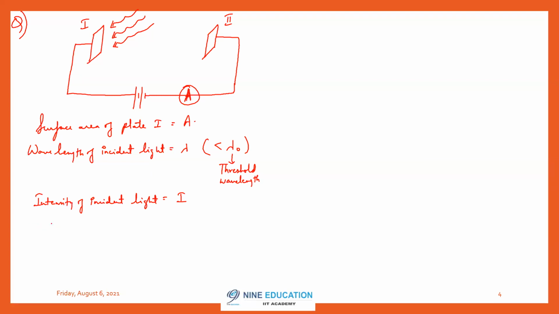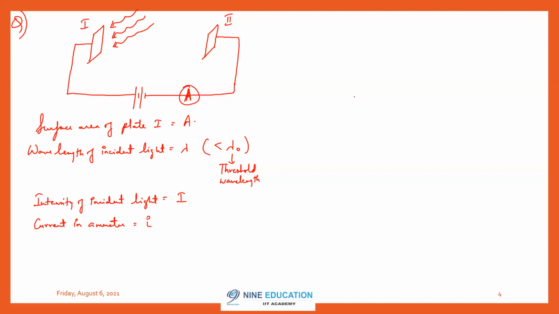Current in ammeter is small i. This is current in ammeter. Then what else? That's it.